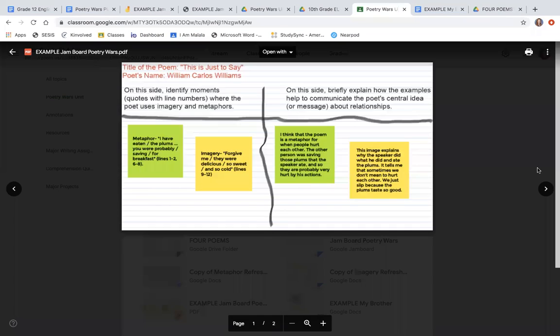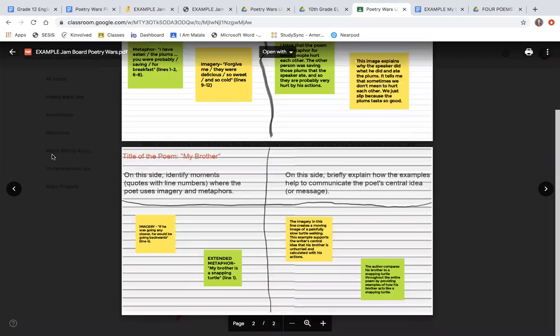And this Jamboard looks exactly like what your Jamboards will look like for the 4 poems. So you'll see the title in the upper right, title, My Brother. On the left side, you're going to cite evidence, quotes with line numbers, where the poet uses imagery and metaphors. And in sticking with the highlighting of the poem, I've included a yellow post-it for imagery, okay? Then what goes on the right side? You're going to briefly explain how the examples help communicate the poem's central idea or message.